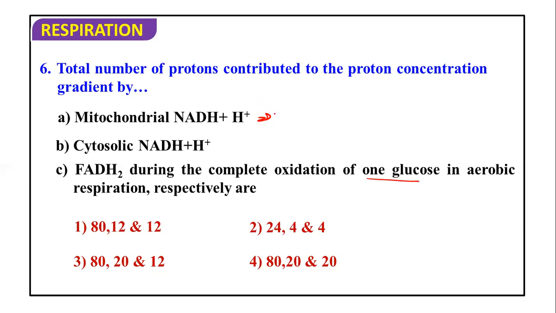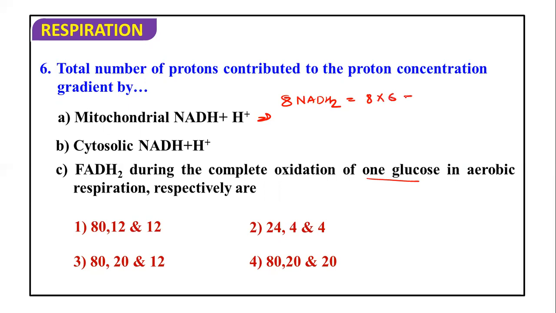During one glucose oxidation, total 6 NADH2 are formed in the Krebs cycle and 2 NADH2 in the link reaction. So total 6 plus 2, means 8 NADH2 are formed from one glucose by the link reaction and the Krebs cycle. During the breakdown of 1 NADH2 in ETS, 3 pairs of protons move. Okay, 3 pairs of protons move, so total 6 H plus move during the breakdown of 1 NADH2.